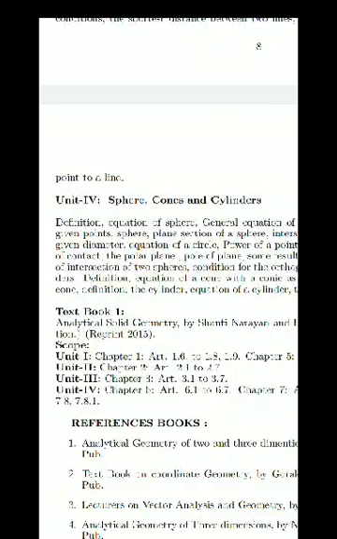Now, last chapter is the fourth chapter, that is sphere, cone and cylinder. Now, this is a completely new concept for you.